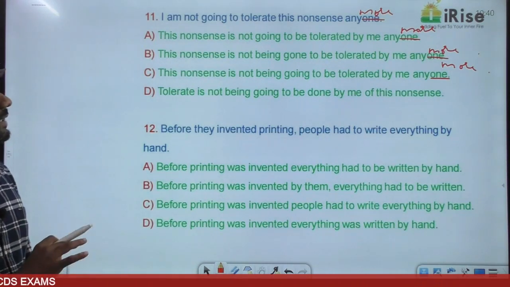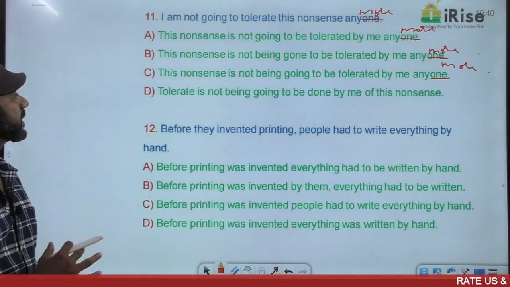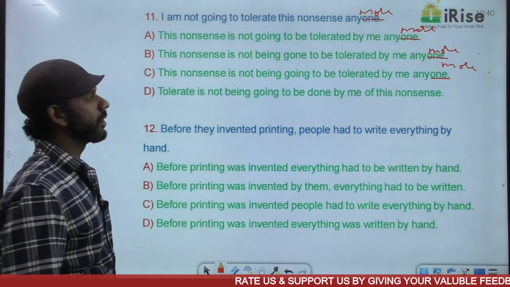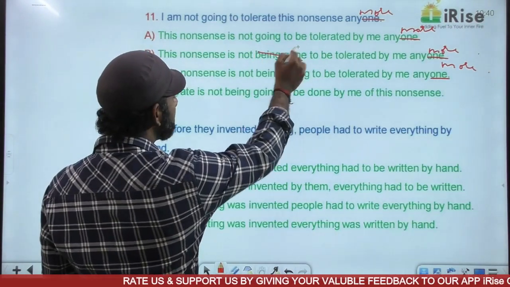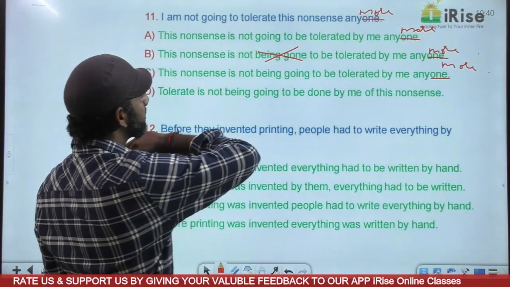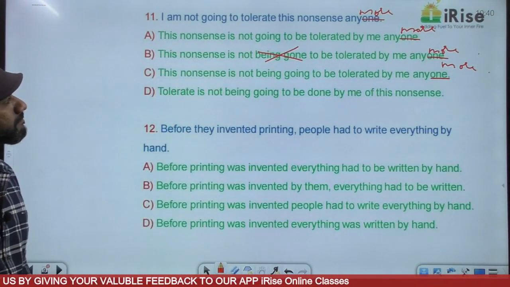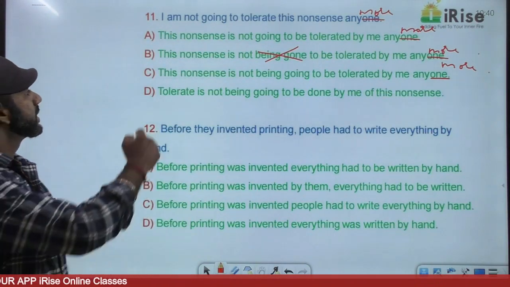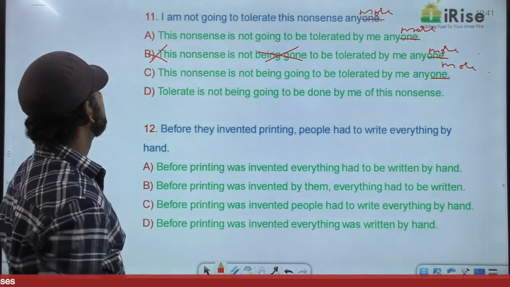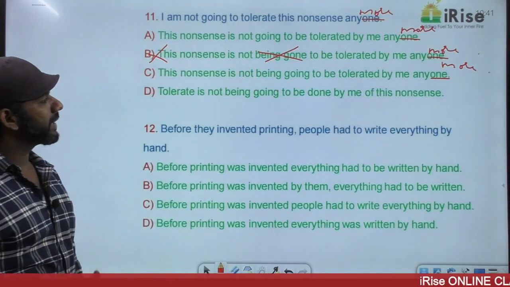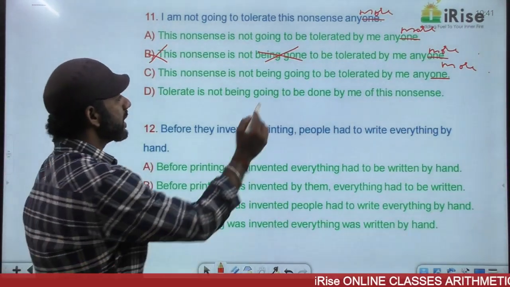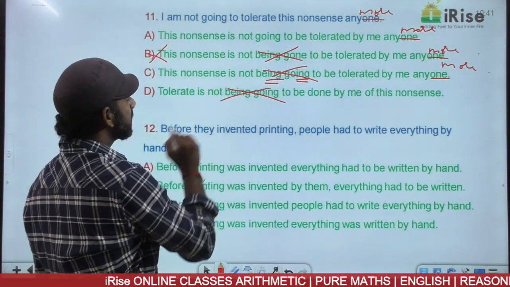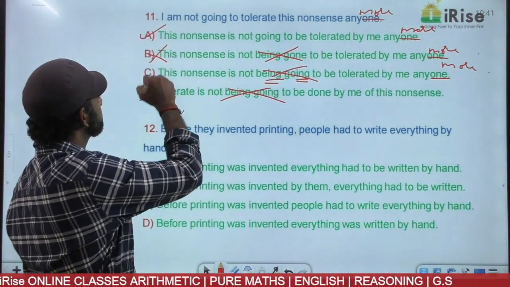To be tolerated is to plus be plus V3, must be considered. Come to B. This nonsense is not being gone to be tolerated. There's nothing like being gone. Not being gone to be tolerated is a wrong usage. So option B is eliminated. This nonsense is not being going to be tolerated. Two ing forms cannot come together. C is gone, D is also gone. The answer must be option A.